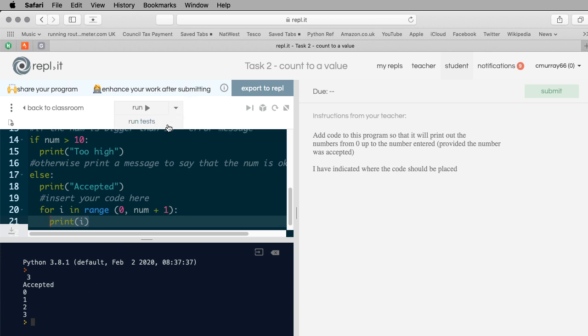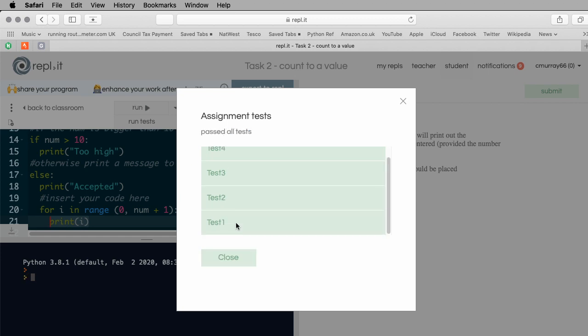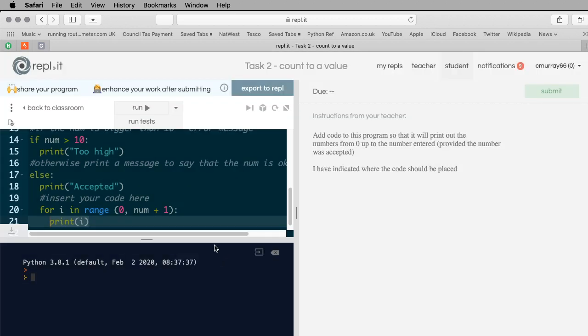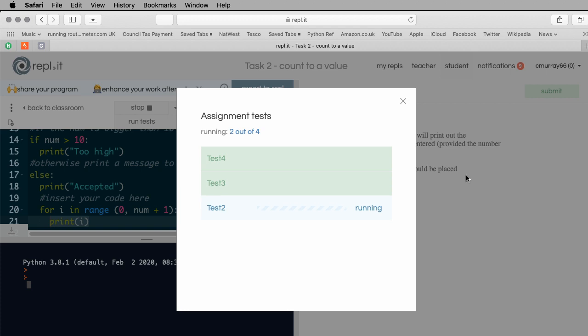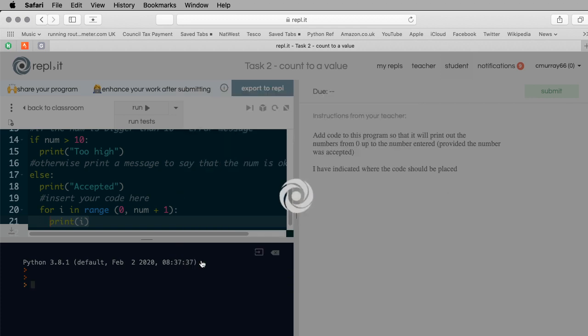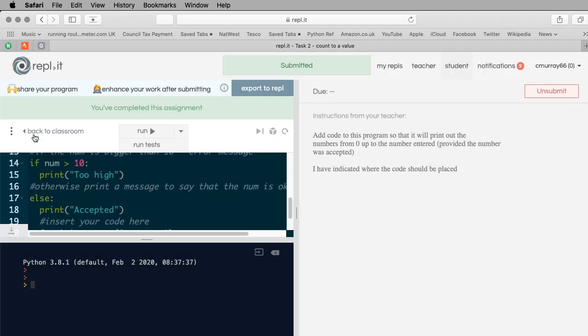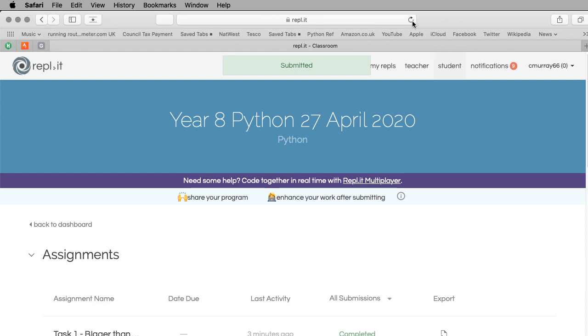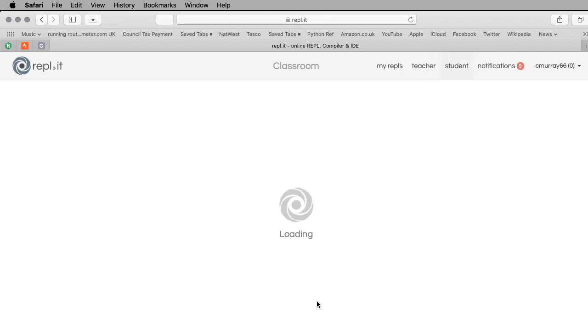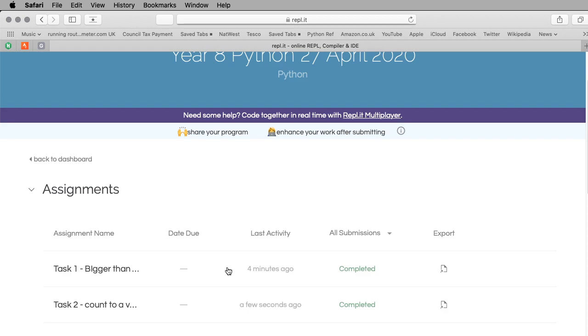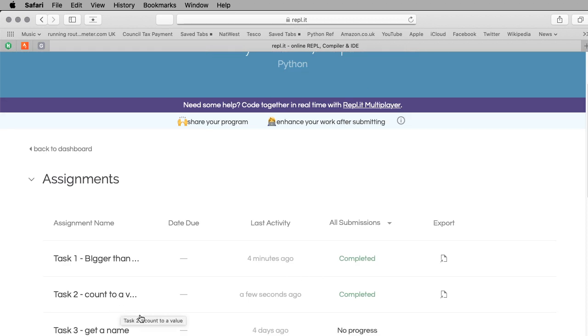So now I can submit that, and it's run all the tests, and that's worked. And I'll finally submit it for marking, and that's okay. All good. So that's 2 tasks done, and you'll notice that those tasks, one sort of led into the next. It was an if statement, then it was a for loop within the if statement.